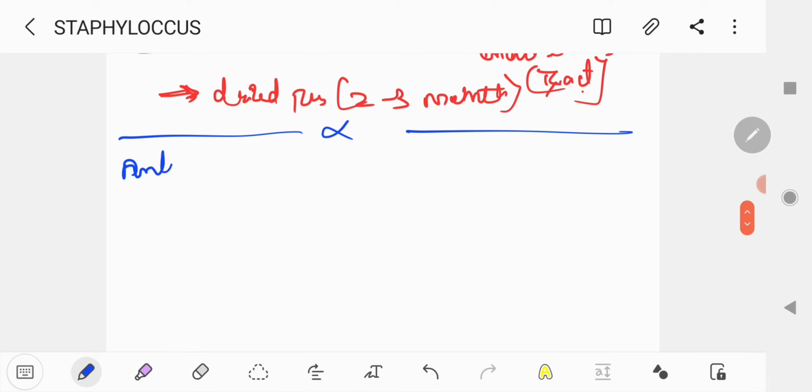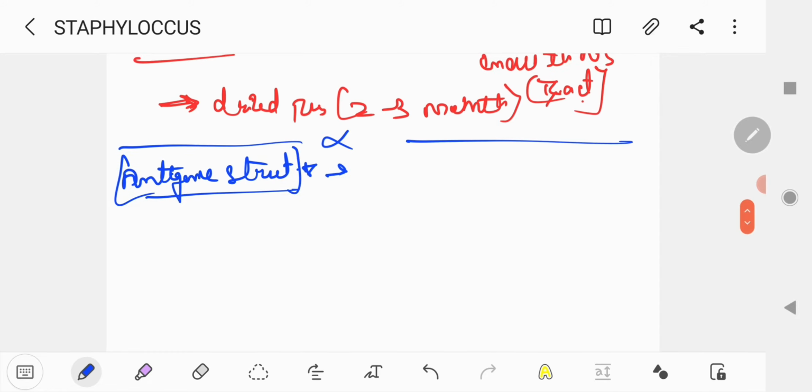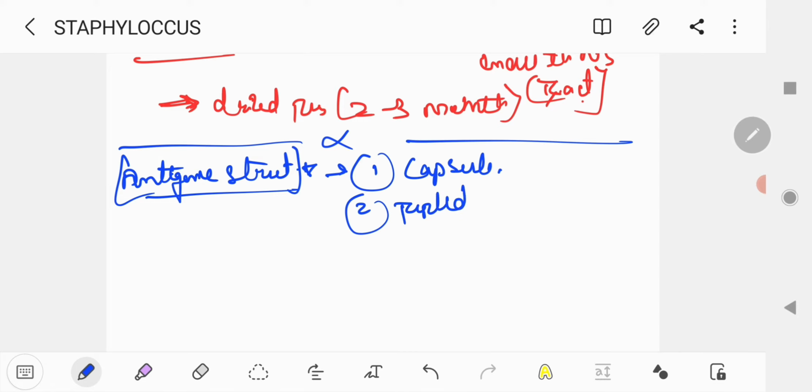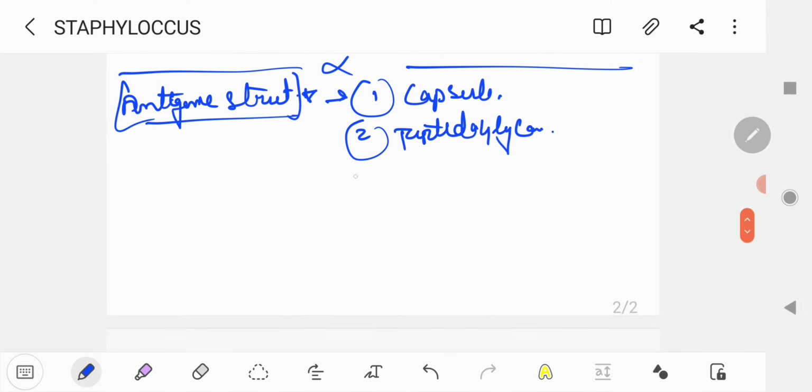Antigenic structure, this is the most important one. You have to know antigenic structure. So basically there are 4 antigenic structures. Okay, first is the capsule, second is peptidoglycan,